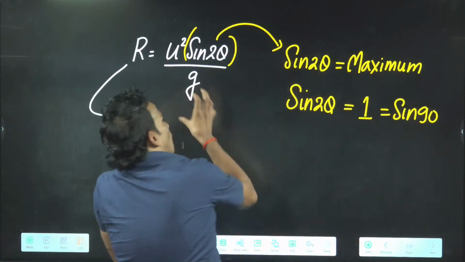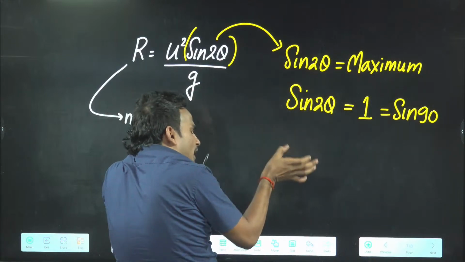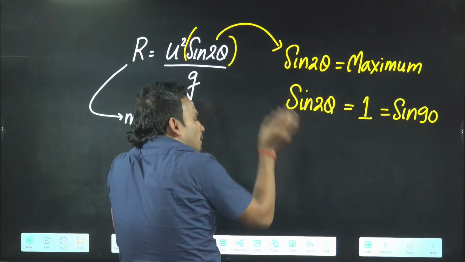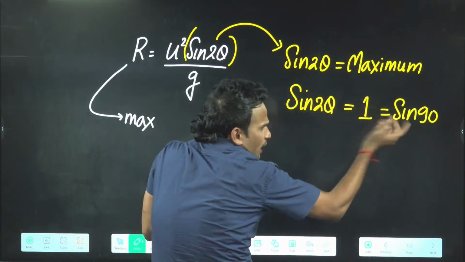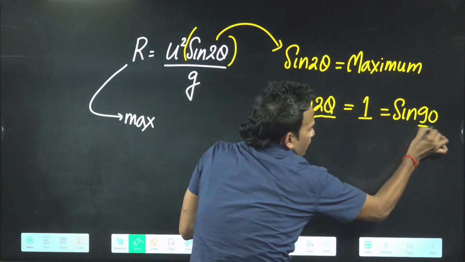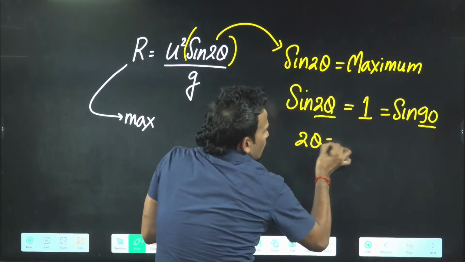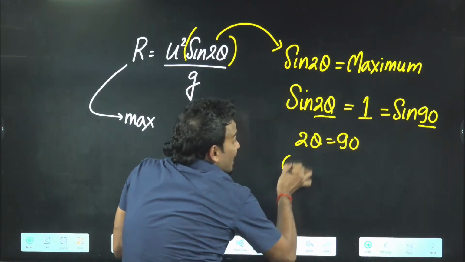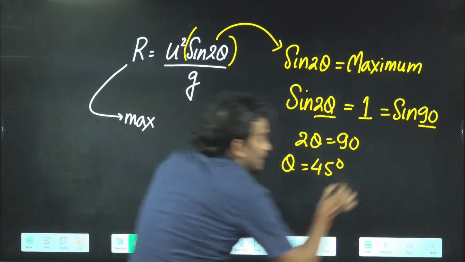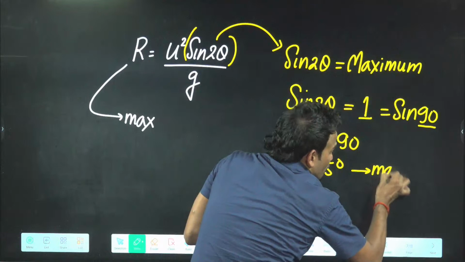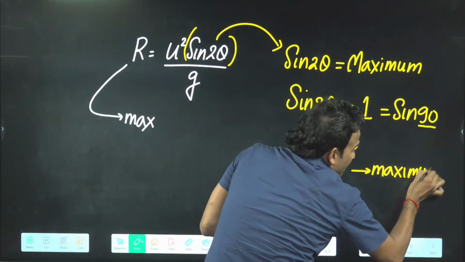Maximum value of sine 2 theta can be 1. If you compare, 2 theta will be equal to 90 degree. That means you'll get the theta for which range is maximum. This is the proof I was talking about.